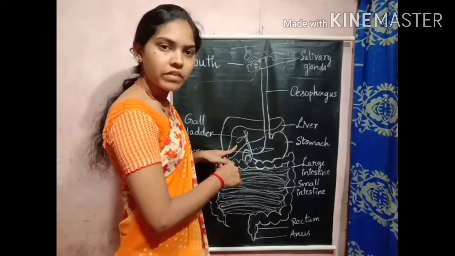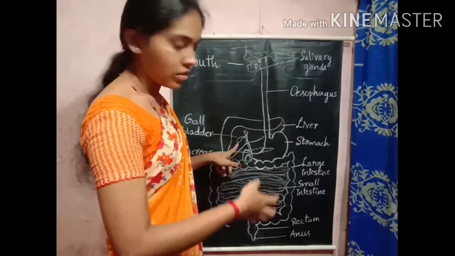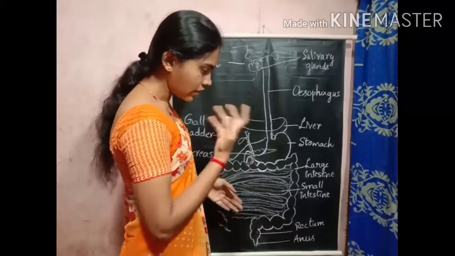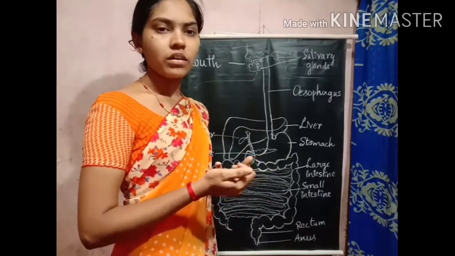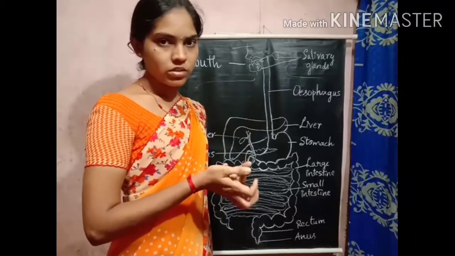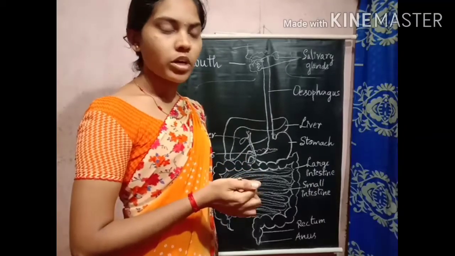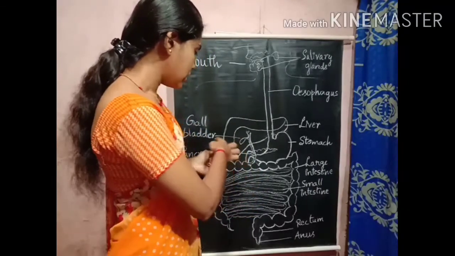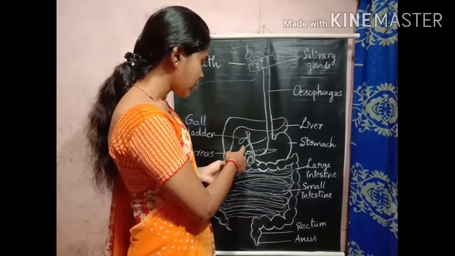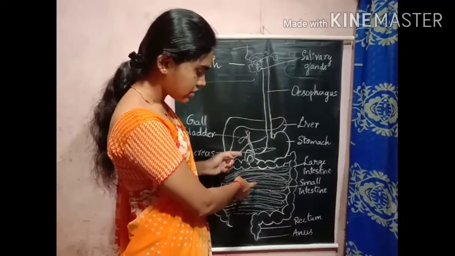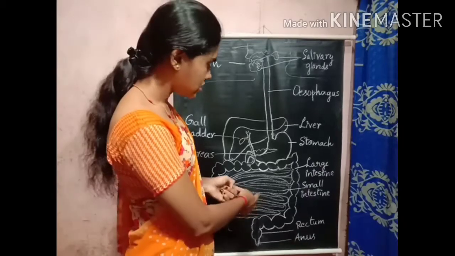Bile juice converts the food we eat, the digestive food involving fats, proteins, glucose, carbohydrates and all. This bile juice will convert the fat into simpler substances. So bile juice will be released into the small intestine for the digestion process.